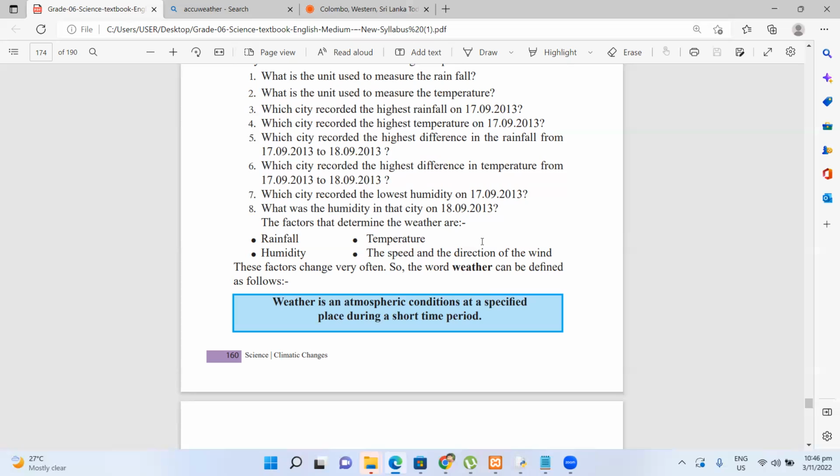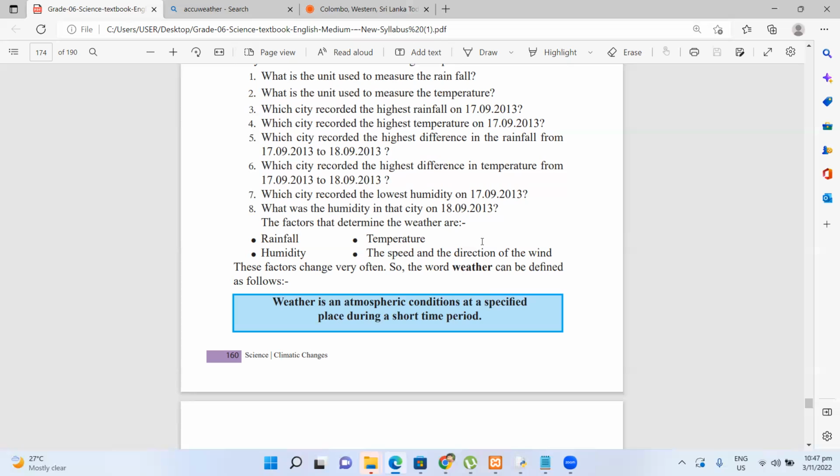So that also matters, right? These factors are changing. Rainfall can change, humidity can change, temperature can change. They vary even within a day, and can change very soon.